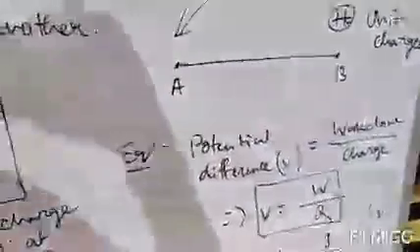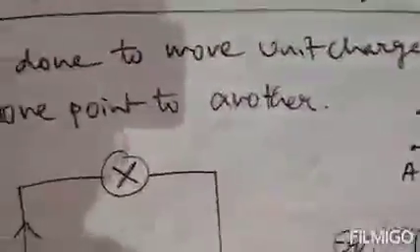Clear? Next, we have in total 4 formulas. Q equals NE, I equals Q by T, I equals NE by T, and V equals W by Q. So we have got all 4 formulas. Clear? So write a numerical based on this formula.